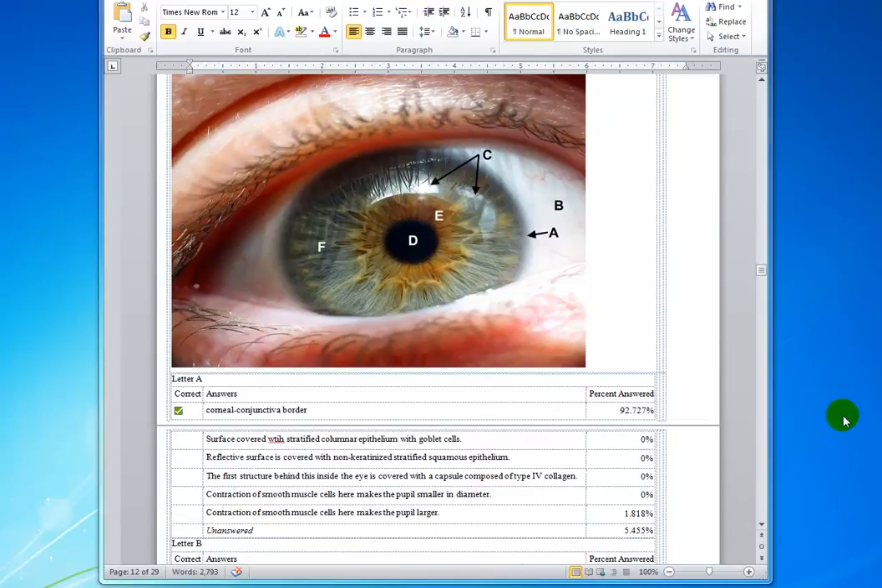Okay, several of these answers the class did not perform particularly well on. First answer, the corneal conjunctival border, you've got that correct. That's letter A right here. The corneal conjunctival. This is the cornea, the very clear covering in front of the eye, and then it transforms into the conjunctiva, which is opaque.